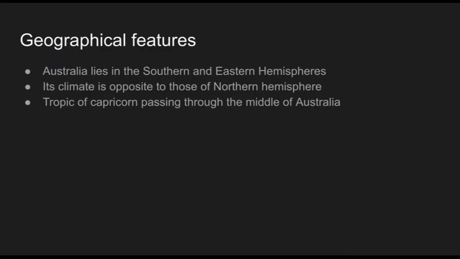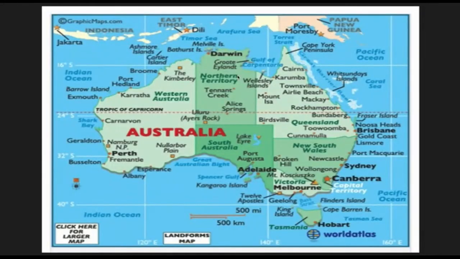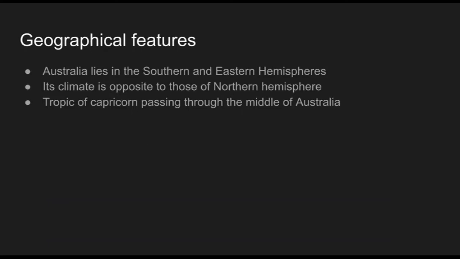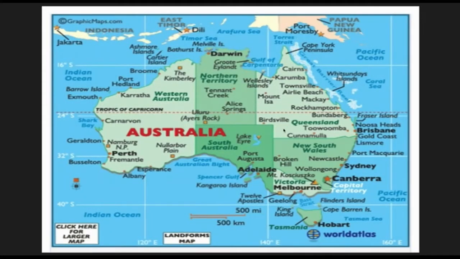Then what are the specialities of Australia? Geographical features, where it lies on the earth, that we can study next. Australia lies in the southern and eastern hemispheres. Here this is the equator, and this is the Tropic of Capricorn passing. Australia lies in the southern and eastern hemisphere.